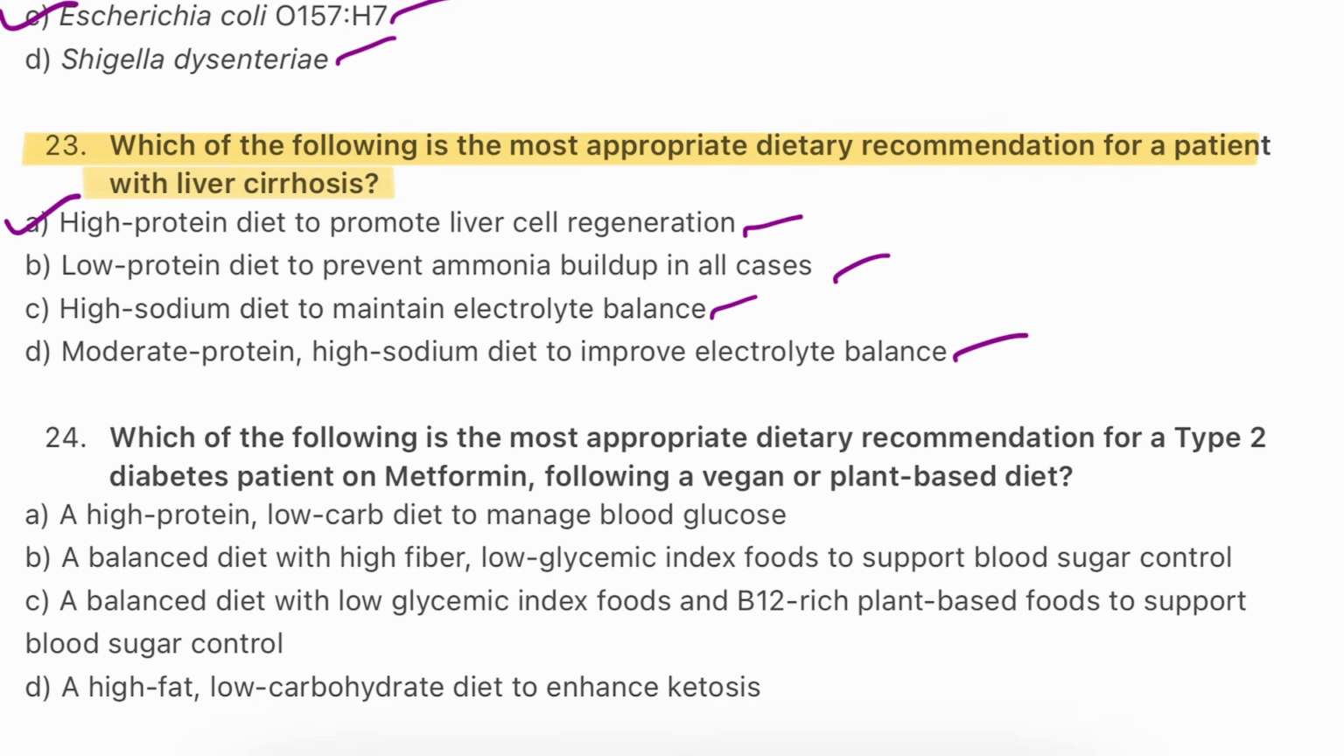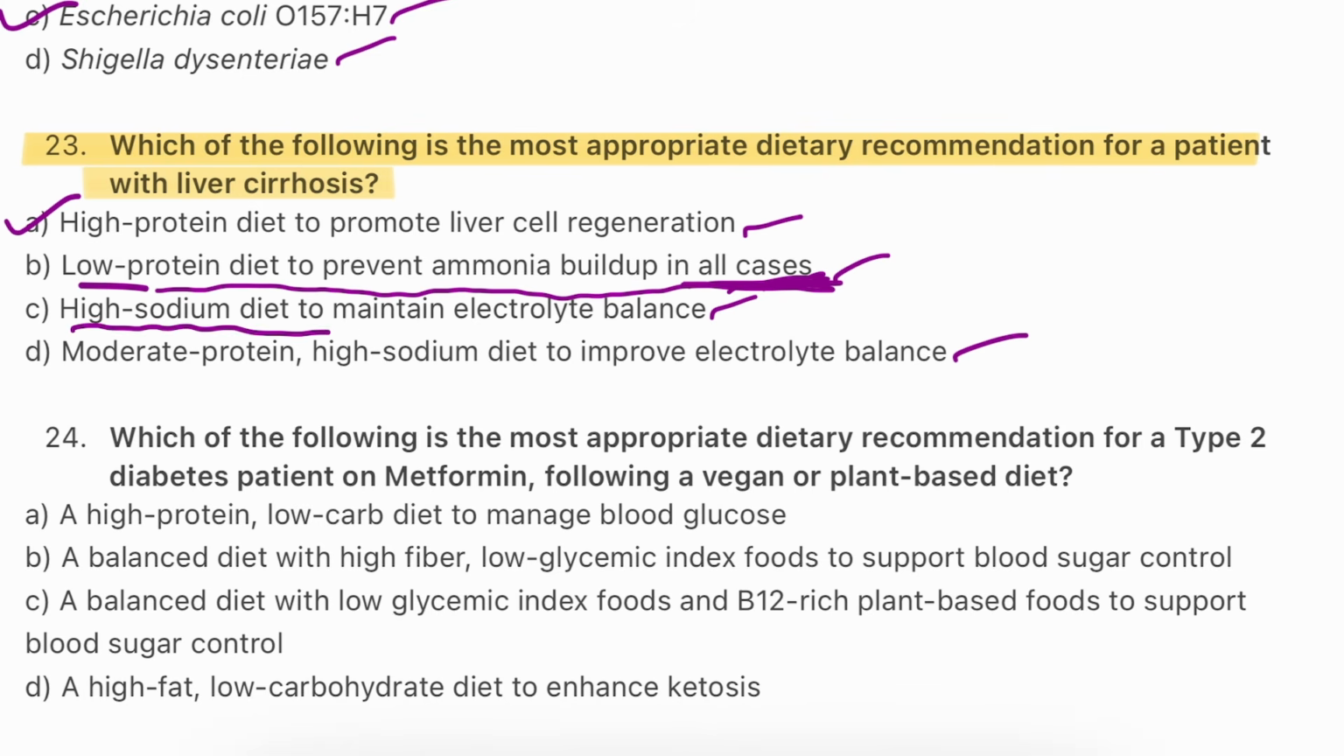High protein diet to promote liver regeneration, whereas the other options like low protein diet to prevent ammonia buildup in all cases, this might be the answer, but they have mentioned in all cases, and in all cases we don't provide low protein to prevent ammonia buildup. So protein is necessary for regeneration.